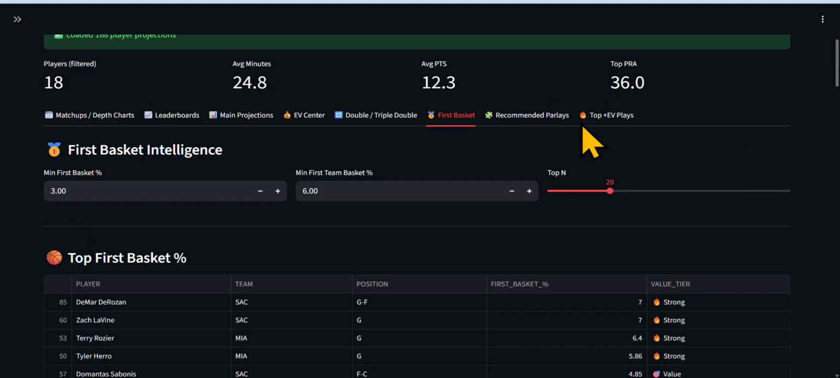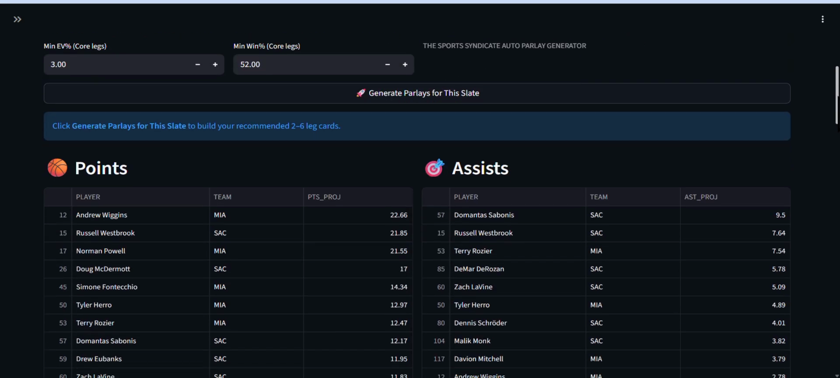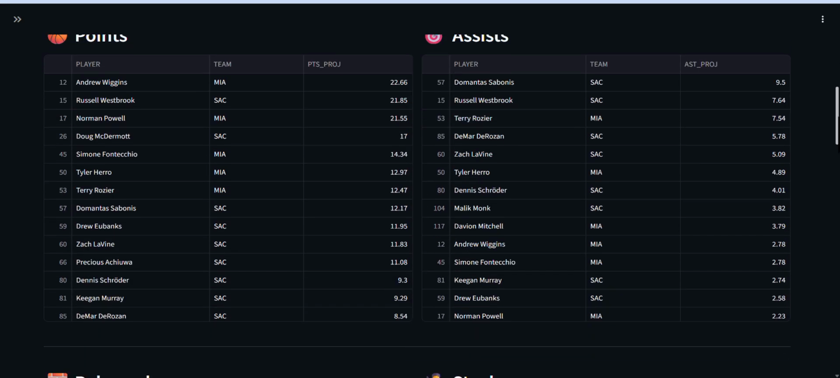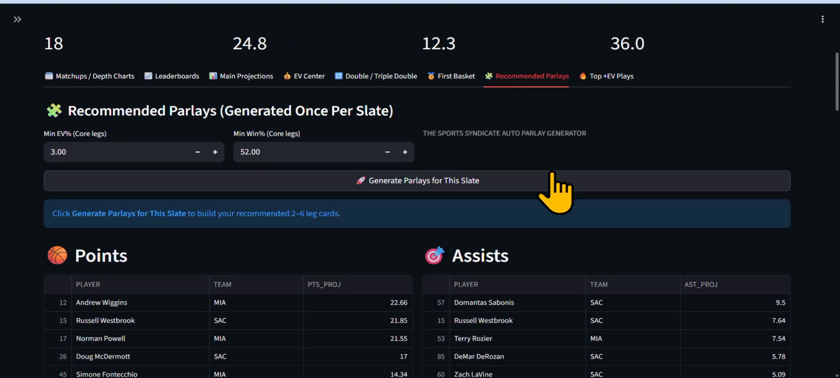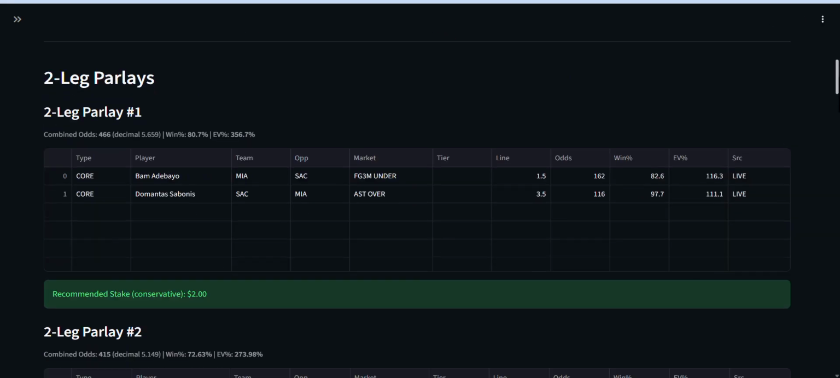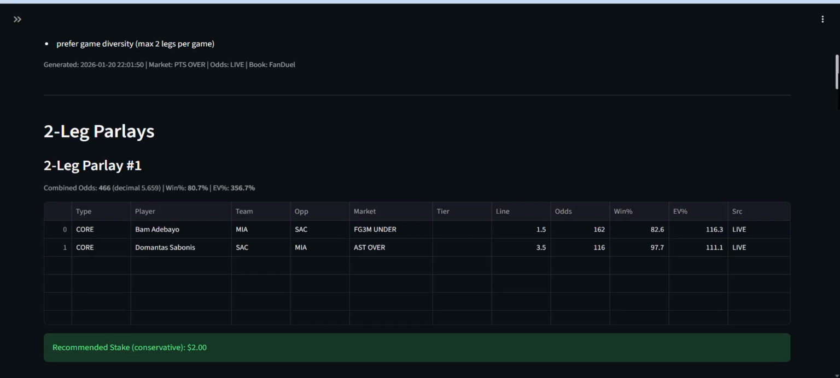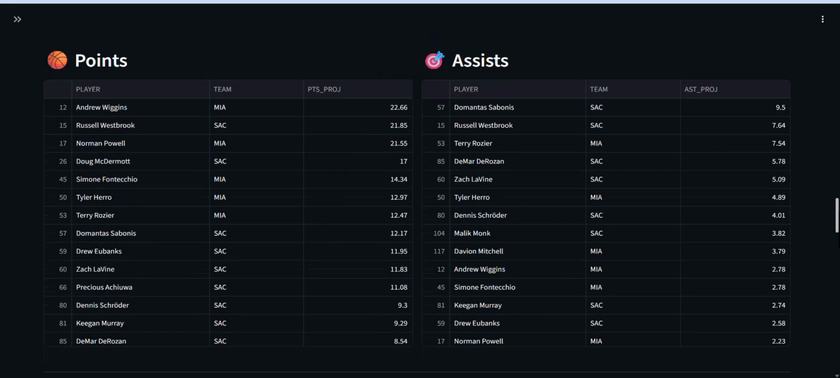And then also we have recommended parlays. This is your recommended parlays, and just screenshot it because here's all your leaderboards. We generate parlays for the entire slate, but when it's just one team, you can solely focus on one team and run a parlay per team. Here's all the parlays for just this game's projections.